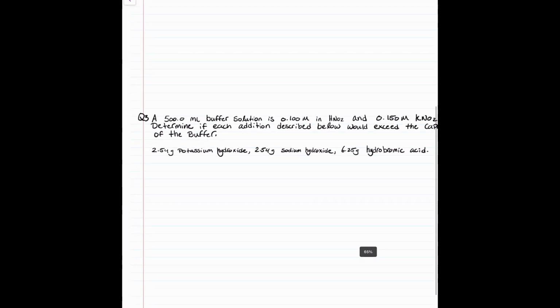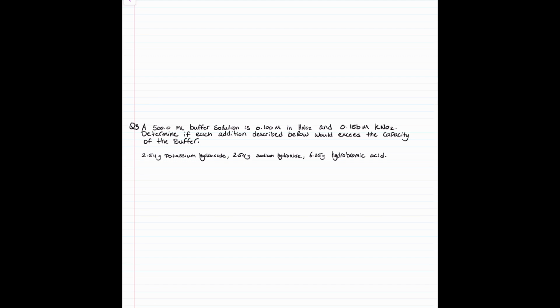The question is as follows. A 500 milliliter buffer solution is 0.100 molar in HNO2, or nitrous acid, and 0.150 molar KNO2, or potassium nitrite. Determine if each addition described below would exceed the capacity of the buffer. We have 2.54 grams potassium hydroxide, 2.54 grams sodium hydroxide, and 6.25 grams hydrobromic acid.